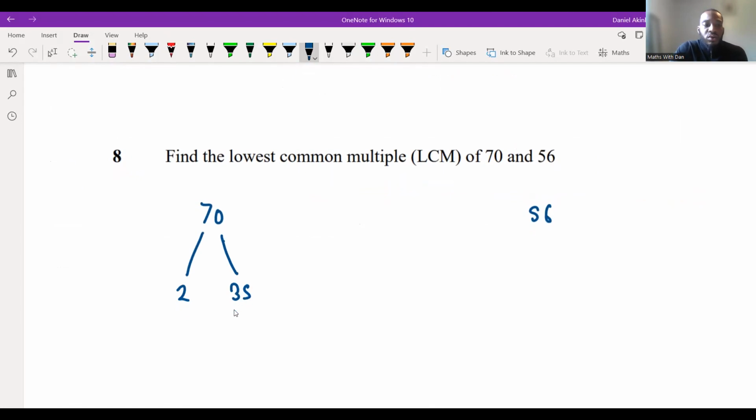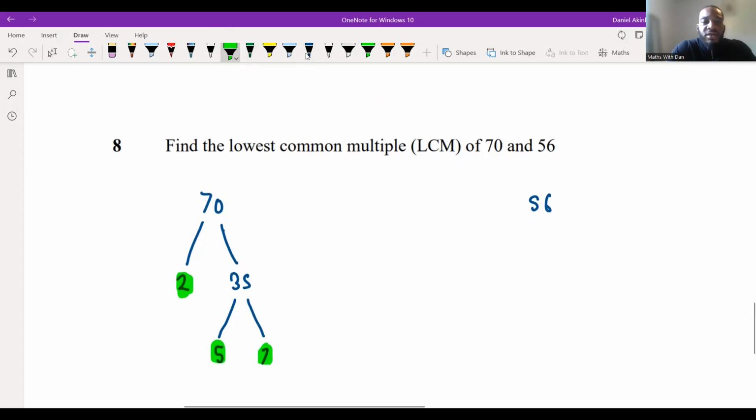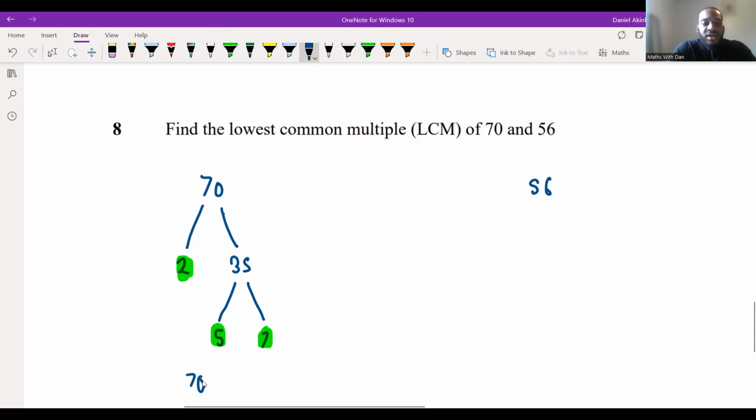And then now, what do I have here? What are the factors of 35? Well, there are 5 and a 7. Now, all of these numbers are prime numbers, so we know that we can stop here. The numbers at the end of our branches are the numbers we multiply together to give us our answer. So therefore, we can say 70 is equal to 2 times 5 times 7. Now I've got my factor tree for 70.